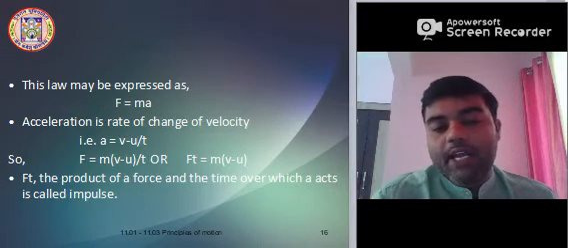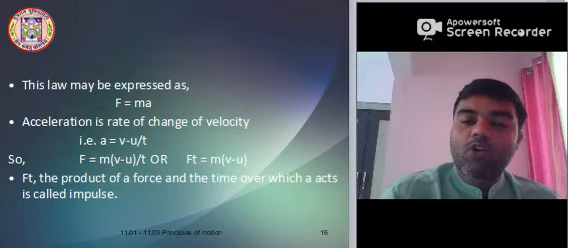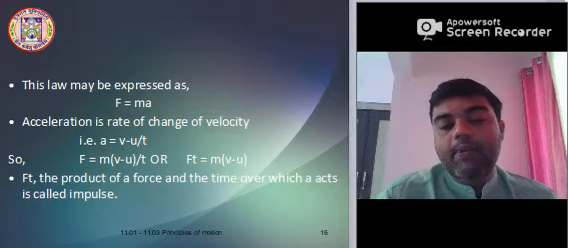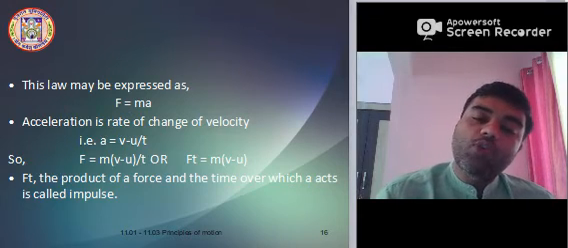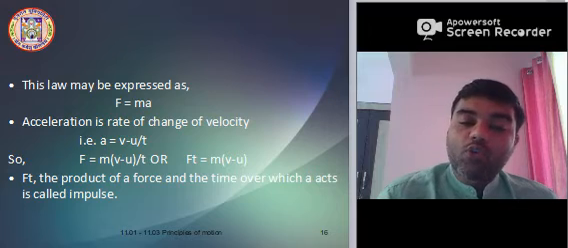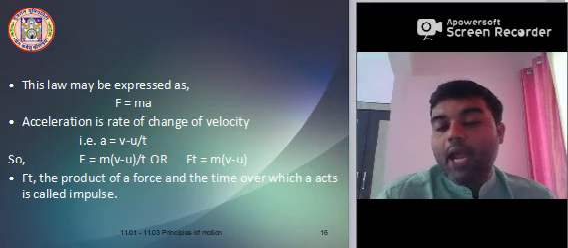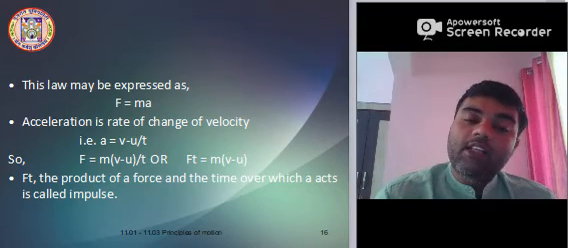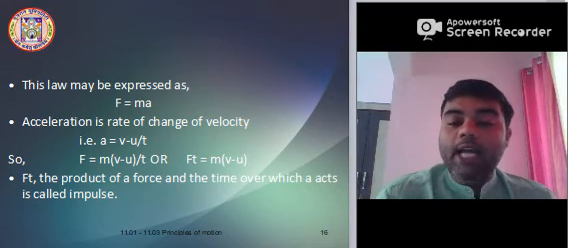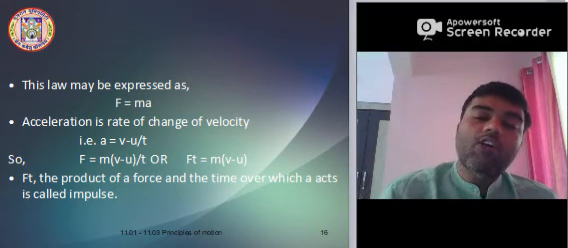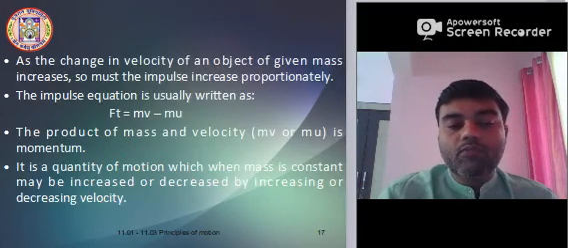This law may be expressed as F is equal to m a. Acceleration is the rate of change of velocity, that means a is equal to (v minus u) upon t. So F is equal to m into (v minus u) upon t, or you can say that F t is equal to m (v minus u). So F t, the product of a force and the time over which it acts, is called impulse. So this way also you can explain this law.